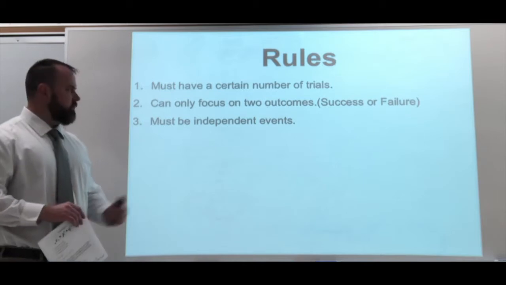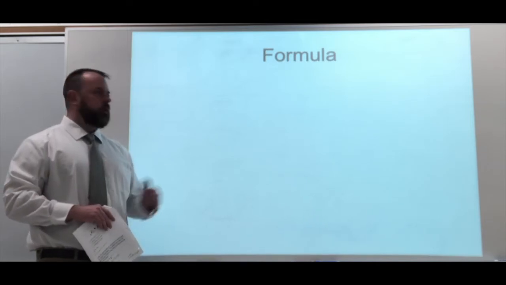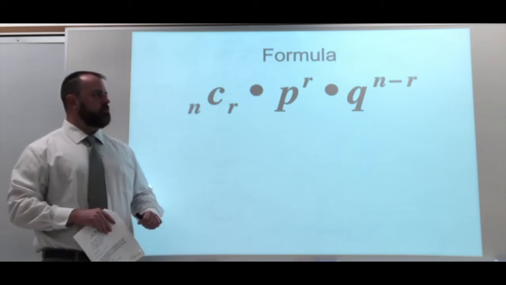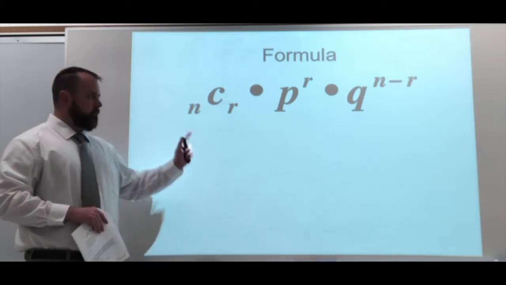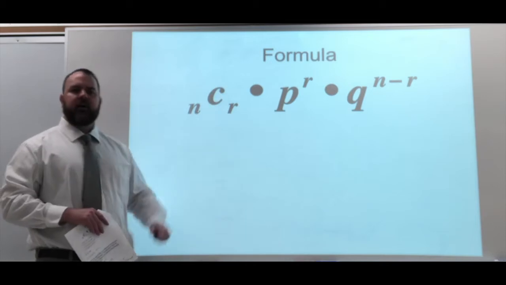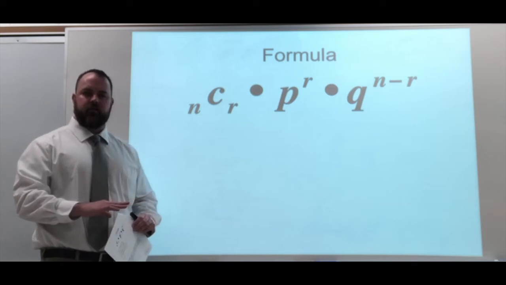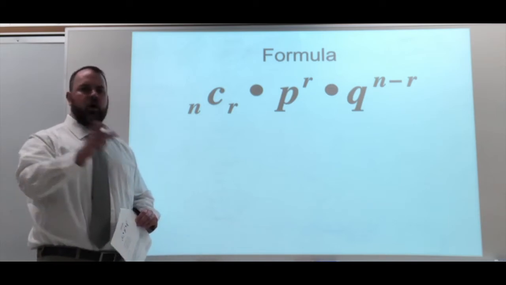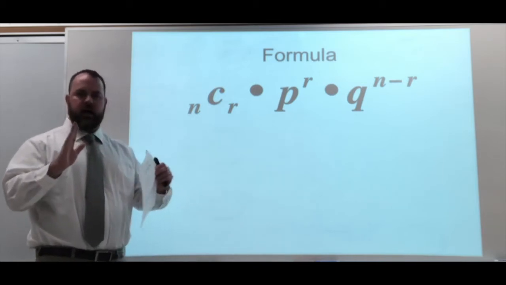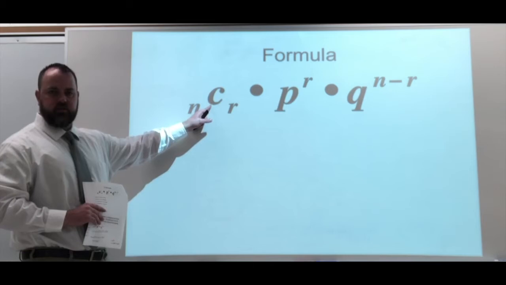Okay, so we're going to look at things like that, and we're going to look at 2 ways of solving it. This first video is going to deal with the formula. So there we have nCr times p to the r power times q to the n minus r power. Now, a lot of variables up here that we're going to have to identify. This C here, that represents combination. That's a combination that we really haven't talked about yet. We talk about it in the next section, 7.3. But that's taking care of all those ways we can move the pieces around, how we were doing that, moving the 9 out of 11 or the first 2, the last 2, the first and last. All those movements, that's what our combination is going to do for us.